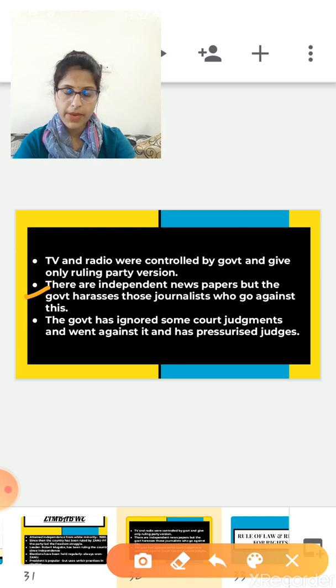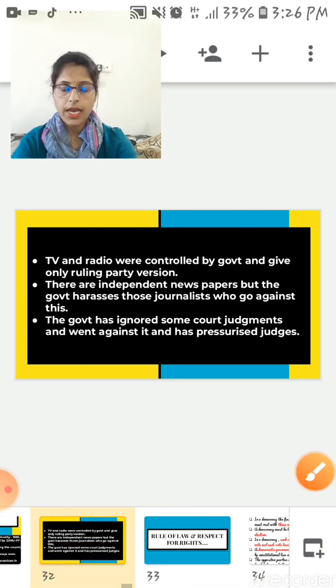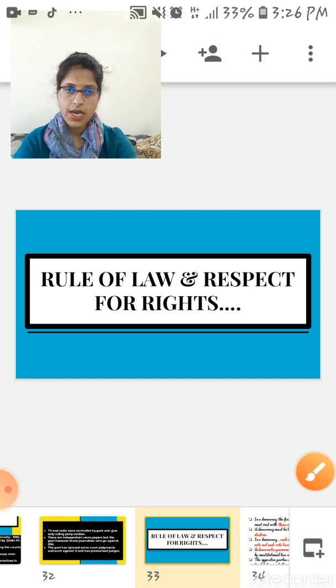So this example of Zimbabwe gives us the next feature of democracy. In a democratic government, rule is within limits set by constitutional law and citizens' rights. So the next feature of democracy is the rule of law and respect for rights.